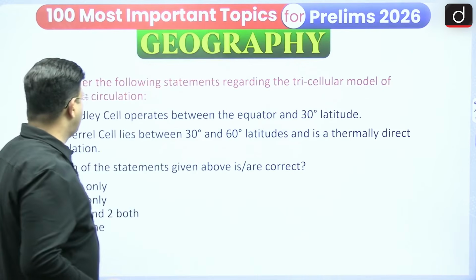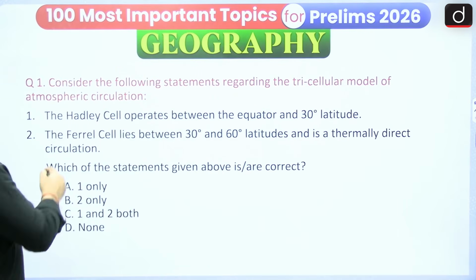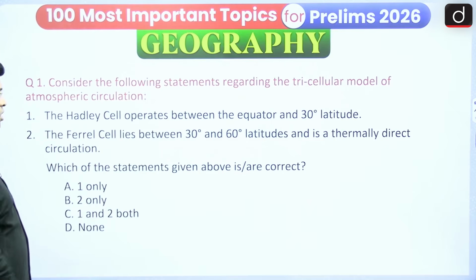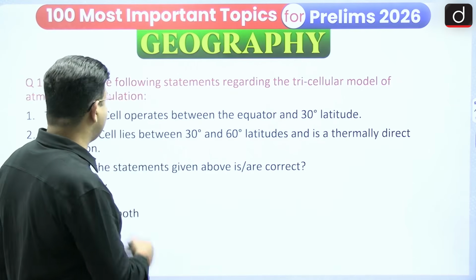Consider the following statement regarding the tricellular model of the atmospheric circulation. The Hadley cell operates between the equator and 30 degree latitude. We have to say whether it is right or wrong. Another: the Ferrel cell lies between 30 degree and 60 degree latitude, and it is in thermally direct circulation.